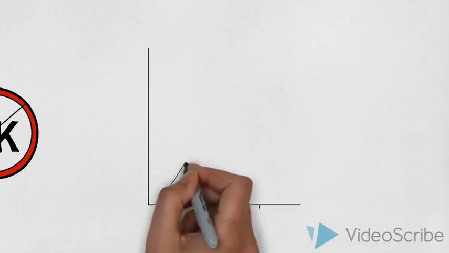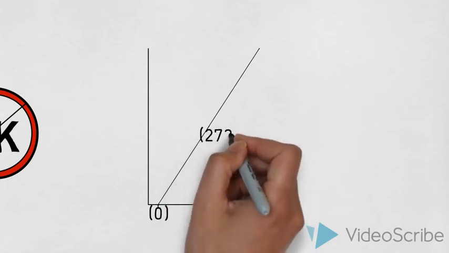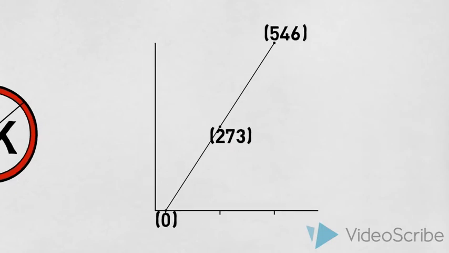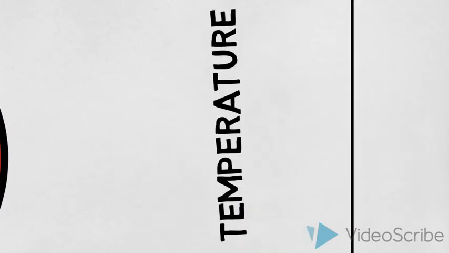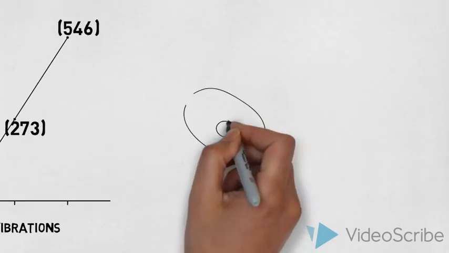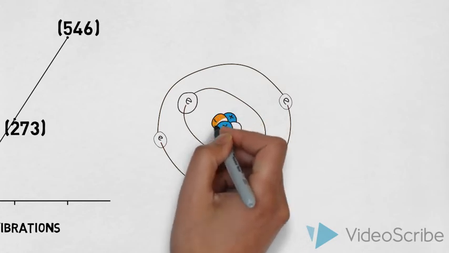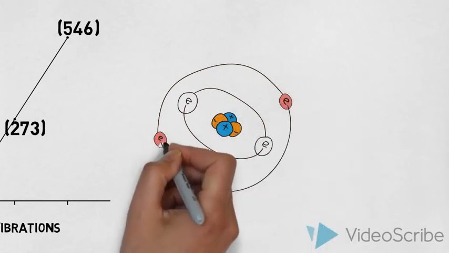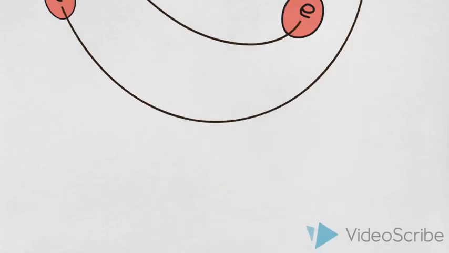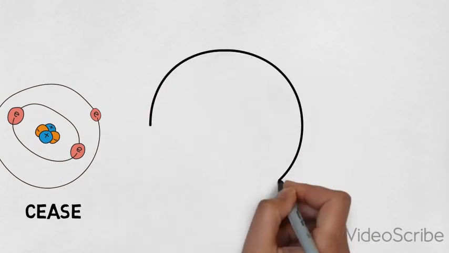Now consider this graph with 0 Kelvin at origin. According to this graph, this is a linear graph and has temperature on the y-axis and molecular vibrations on the x-axis. At 0 Kelvin, the molecular movement or molecular vibrations of any gas, any liquid, any matter ceases. So if the molecular movement of the matter has ceased, we can say that its volume is literally zero.